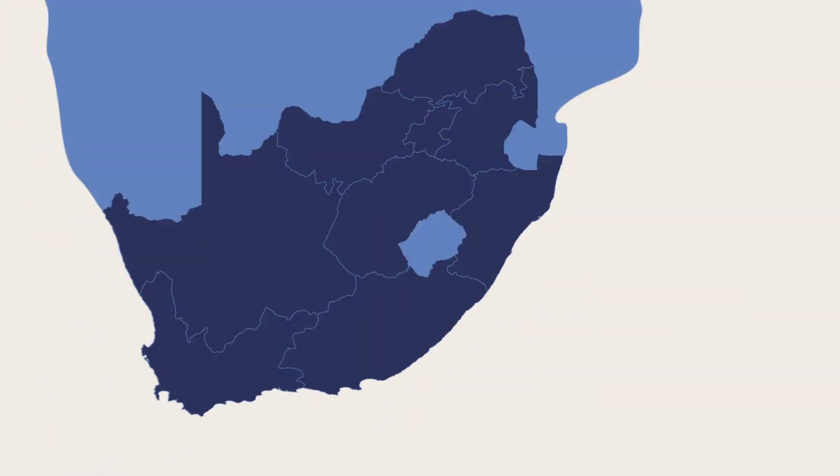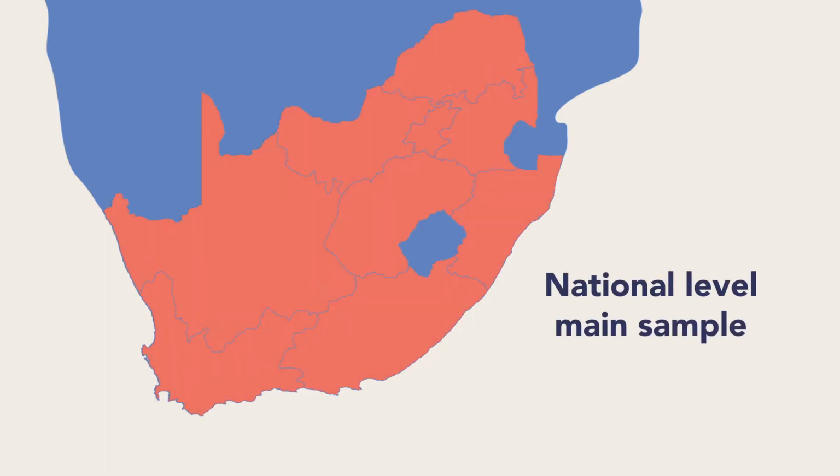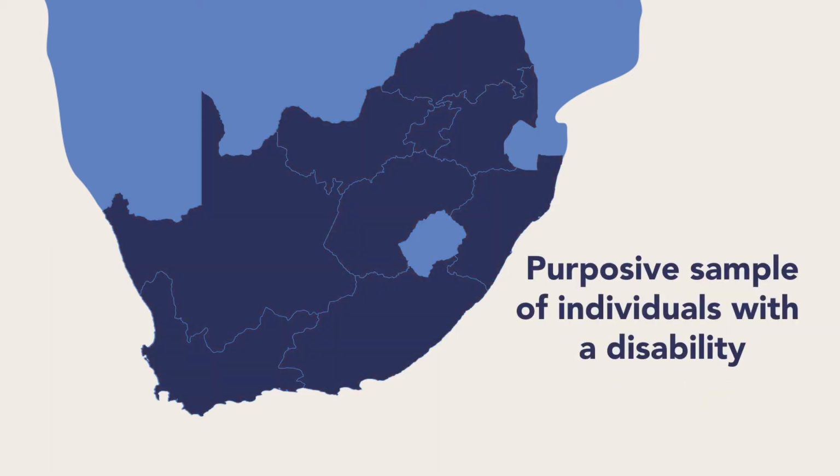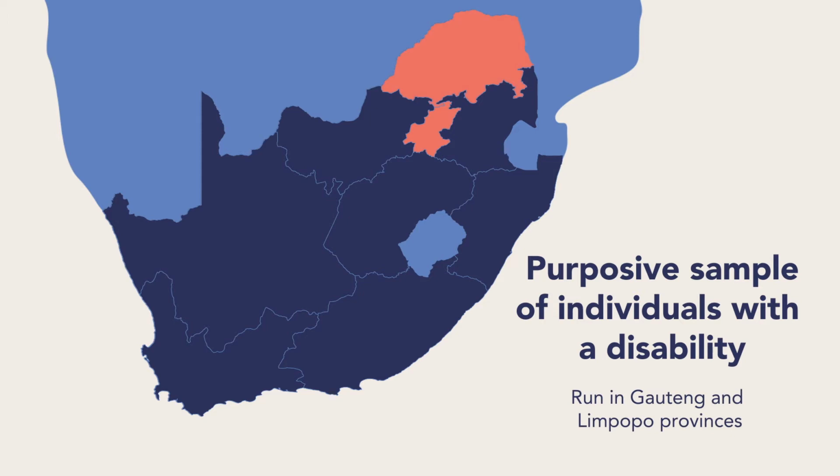There are 2 parts to the survey in South Africa, a national level main sample and a purposive sample. The data for both was collected by our local partner, ICAPA Data, in 2019, and the same questionnaires were used for both samples. In the national level main sample, more than 8,600 individuals were interviewed across the country. We also ran a purposive sample of people with disabilities in Gauteng and Limpopo provinces, where we identified individuals with disabilities and then invited them and their household members to participate.